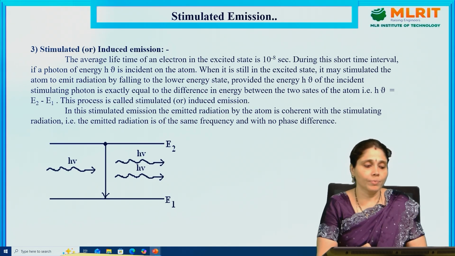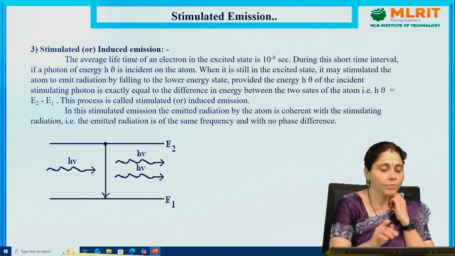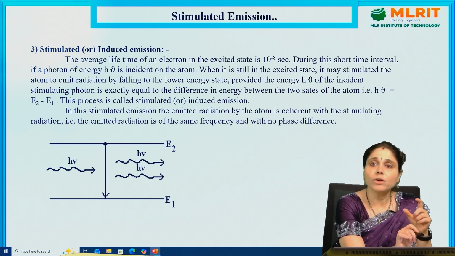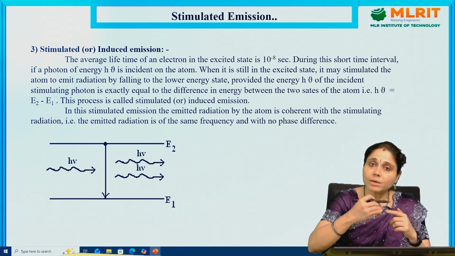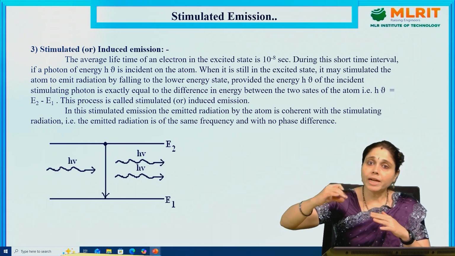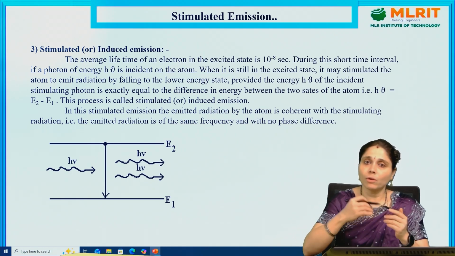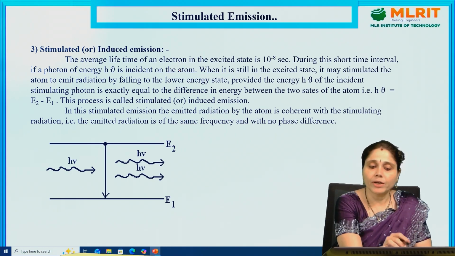Now coming to stimulated or induced emission. What is the stimulated emission of radiation? This is very important in order to get the laser light. Stimulated emission means we get the emission in a proper way, by providing that path. So let us consider that. The average lifetime of an electron in the excited state is 10 to the power of minus 8 seconds.